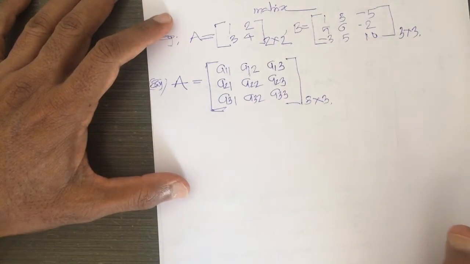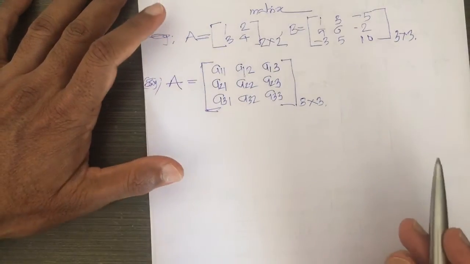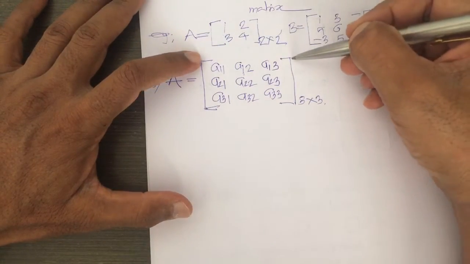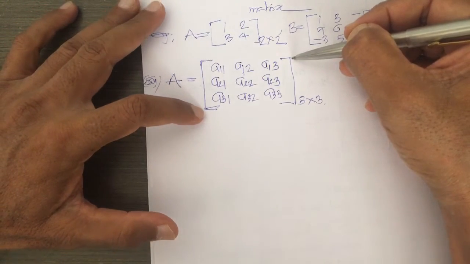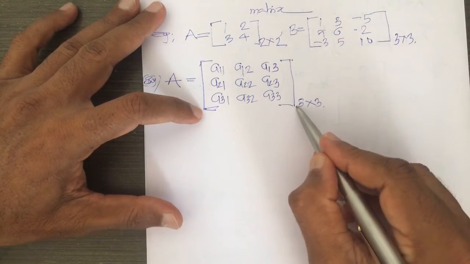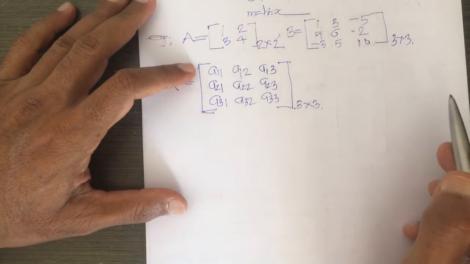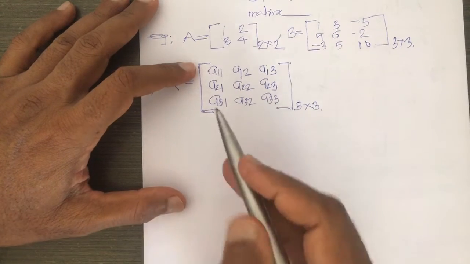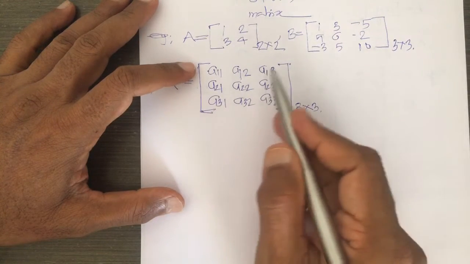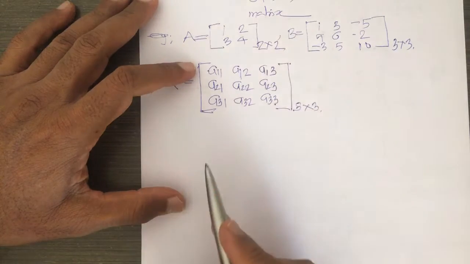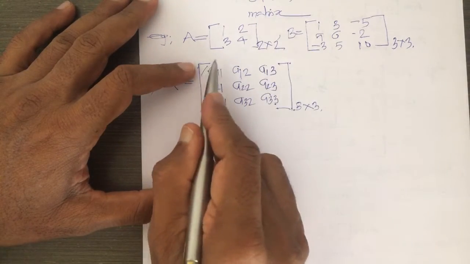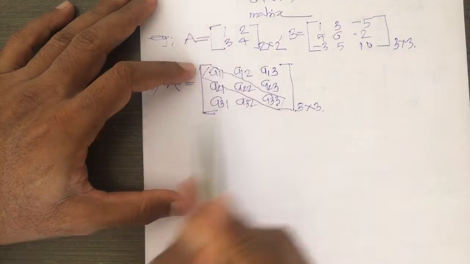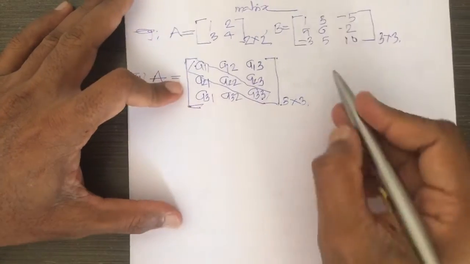Now, in this square matrix, there are two diagonals. One is from left top to right bottom, and another is from right top to left bottom. Among these two diagonals, the one which is here, we call a principal diagonal.